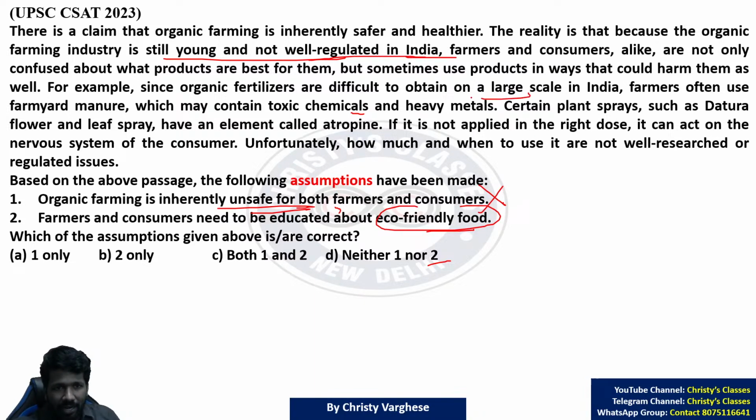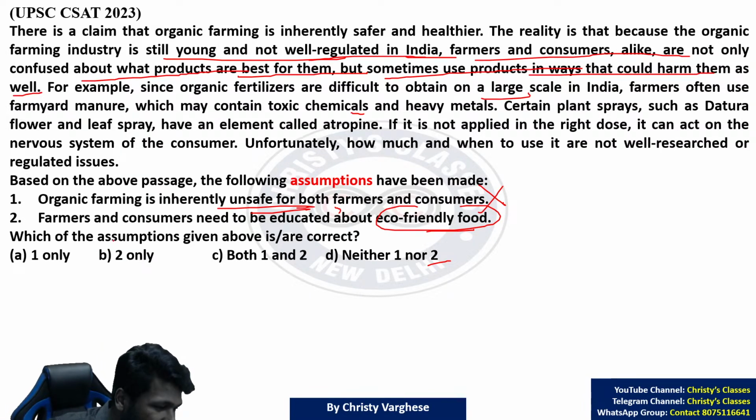because it is mentioned that farmers and consumers alike are confused about what products are best for them, and sometimes use products in ways that could harm them as well. So they should be educated about it, about eco-friendly food. This is an assumption, again, from the tone of the passage.